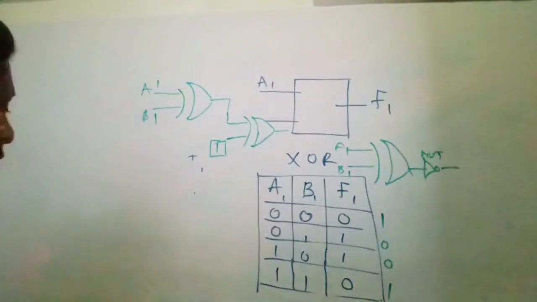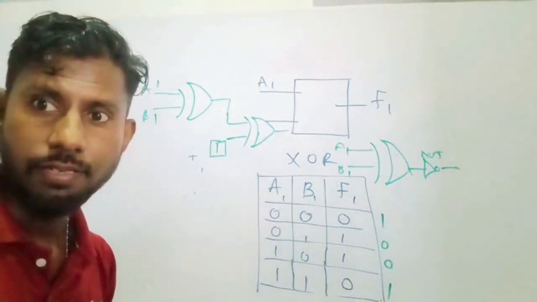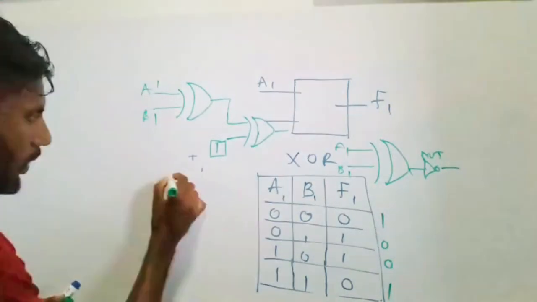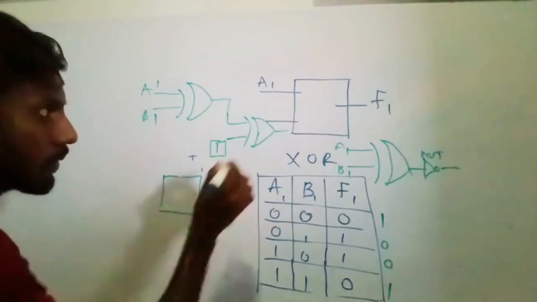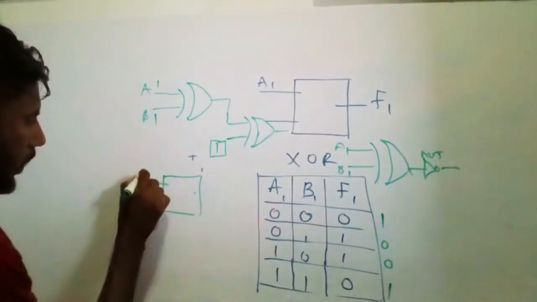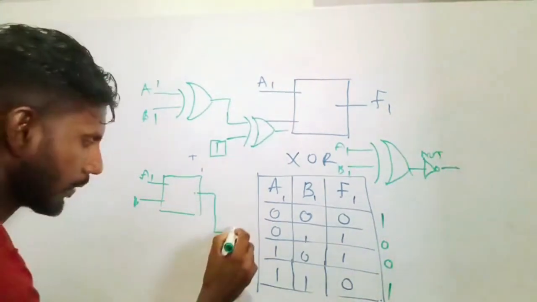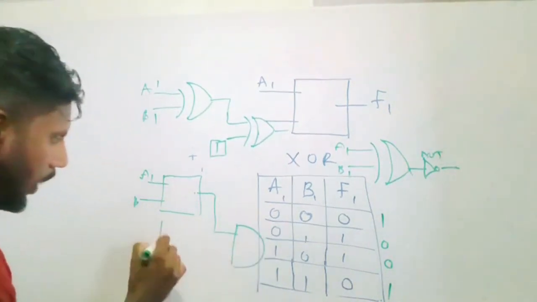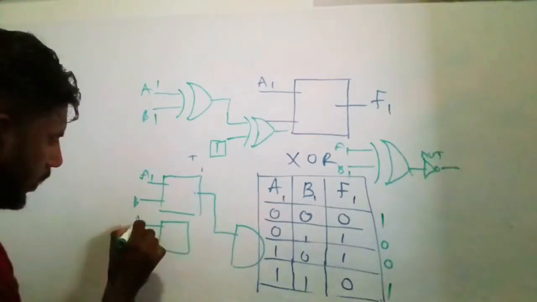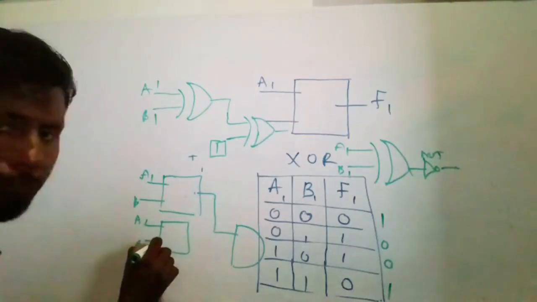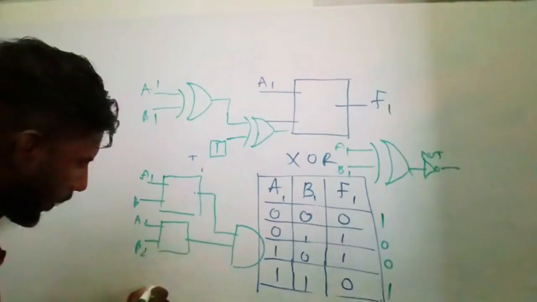Right. So we get 3. Likewise here, this block A1, B1, we get the output, and we connect it to an AND gate. And we get another block A2, B2. That's also connected.